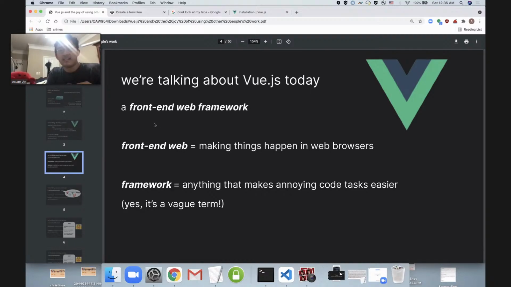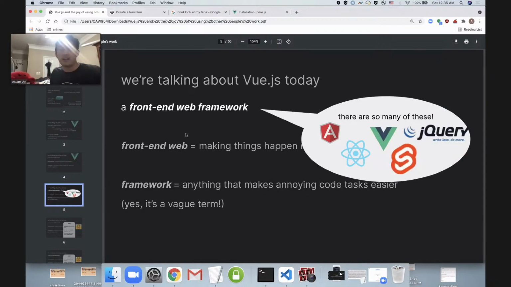So Vue JS is a front-end web framework. Front-end web meaning that we are making things happen in web browsers. And a framework means anything that makes annoying code tasks easier. Really, it's that vague of a term, but as we'll see, it's also going to be one of our more important terms. So keep that in mind. It's a framework.